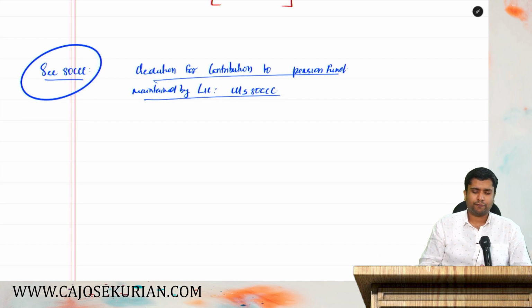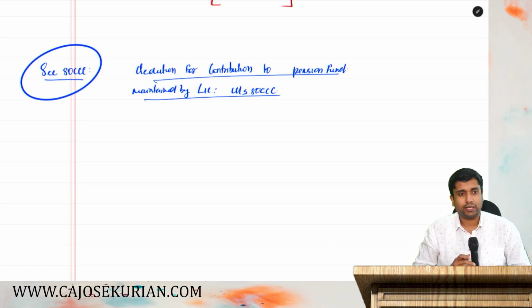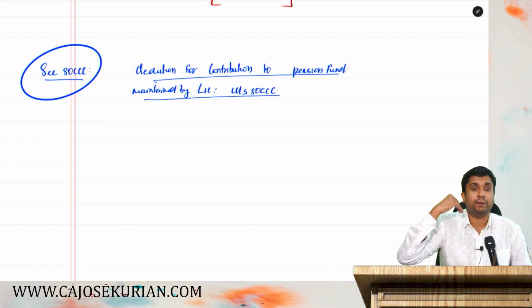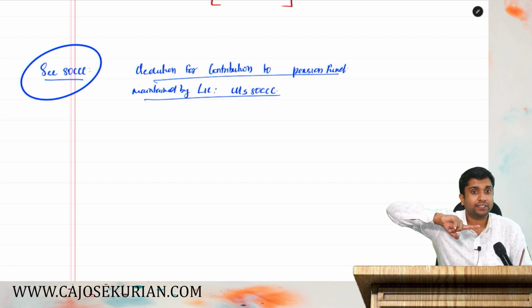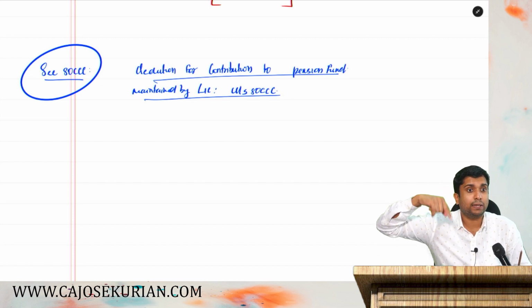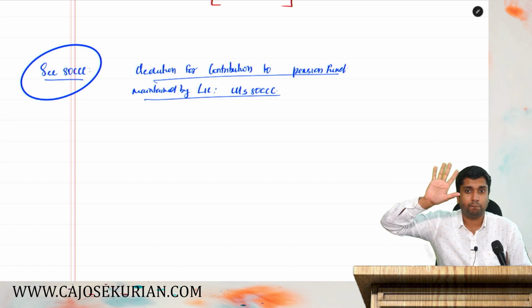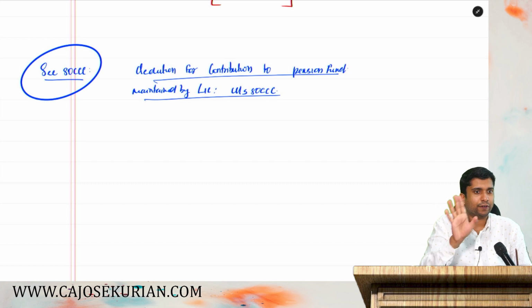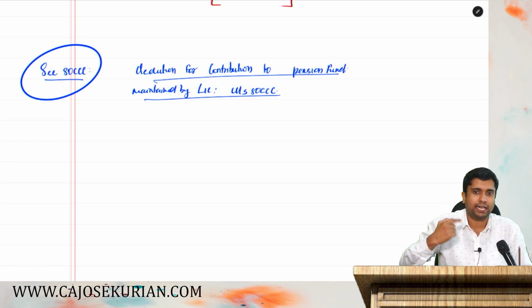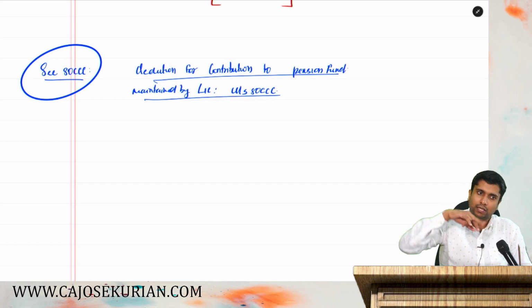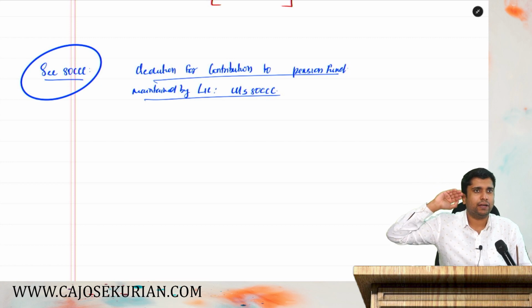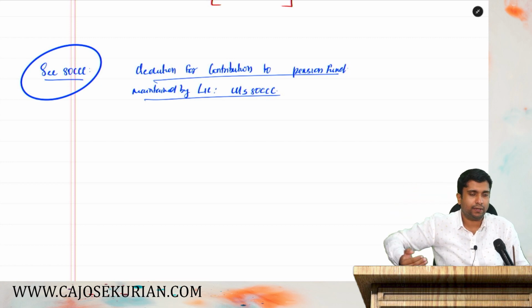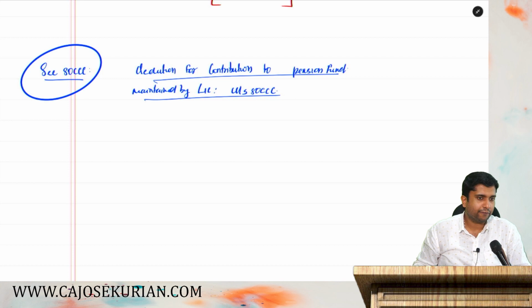What do you mean by pension fund maintained by LIC? It's actually a pension fund, your retirement fund. If it is maintained by LIC and you are investing in that particular pension fund, you will get a pension after your retirement. It is not that employer-employee pension. It's a separate pension. If you want a pension from LIC, there are schemes under LIC. You can invest in it, and after a certain age or after your retirement, you will get a pension from Life Insurance Corporation.